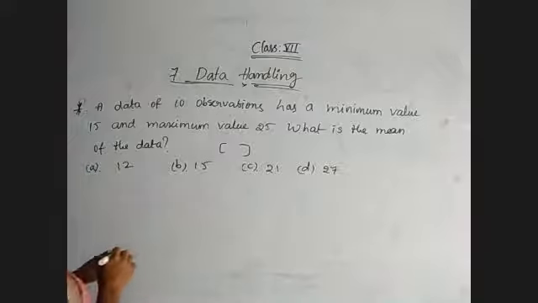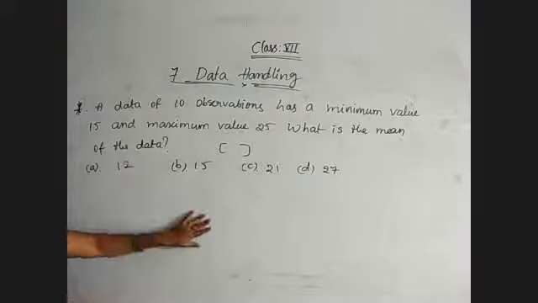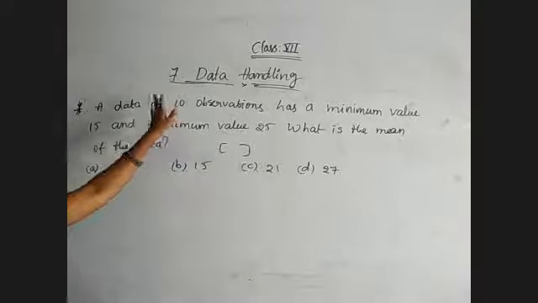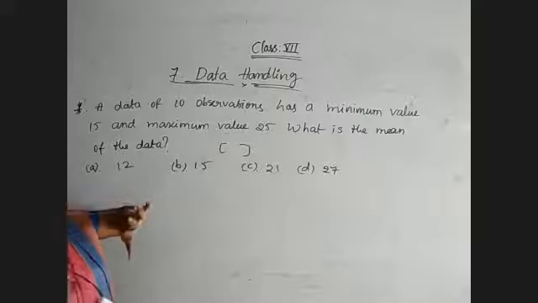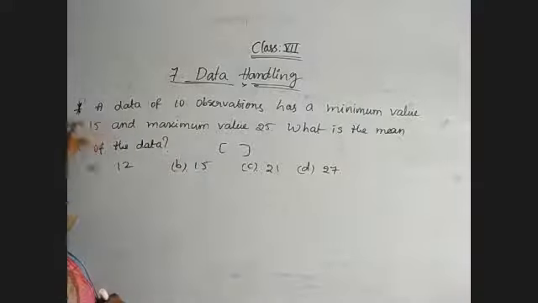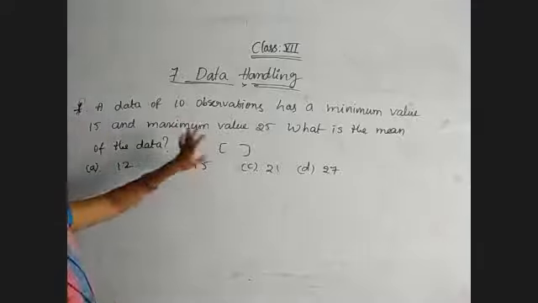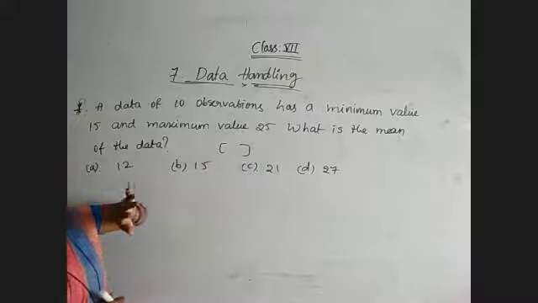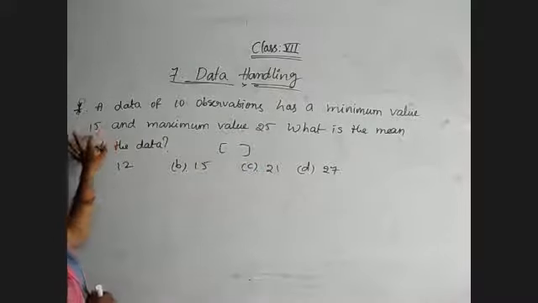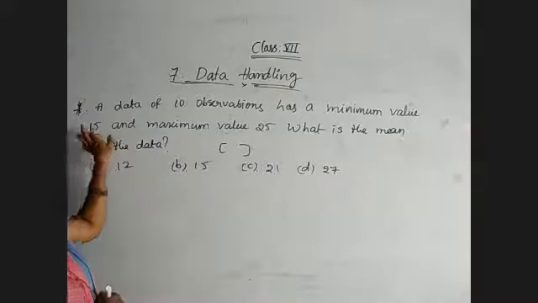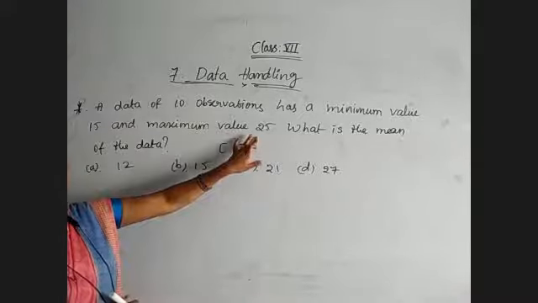Okay, now observe the question carefully. Here they have not given what those 10 observations are. If they had listed the 10 observations, we could easily find the sum of the observations divided by the number of observations. But here they have mentioned the minimum observation is 15 and the maximum observation is 25. So we have the property that the mean always lies between the minimum and maximum observations, meaning whatever value it is, the mean is between 15 and 25.